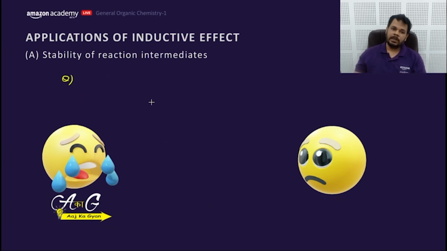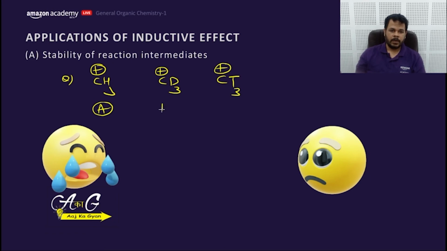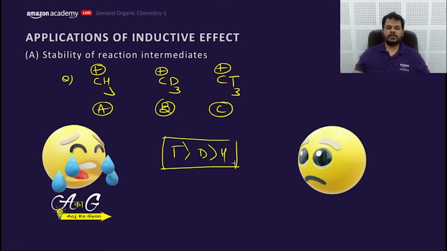Question: compare the stabilities of these three. What would be the order of stability? Considering the plus I effect of T would be more compared to D and then H. What would be the order of stability, my dear friends?